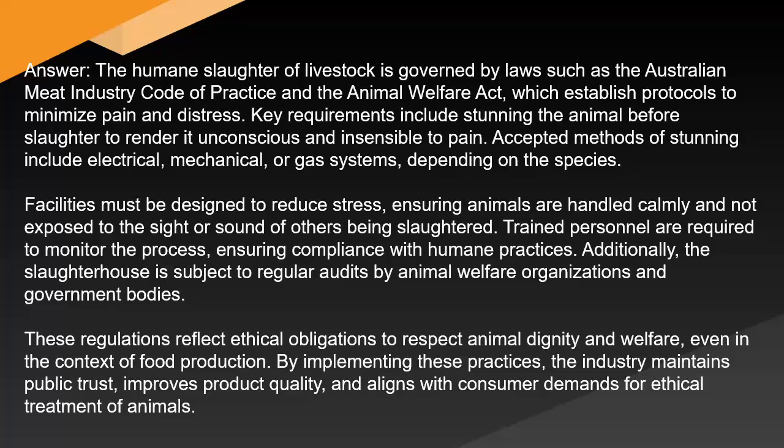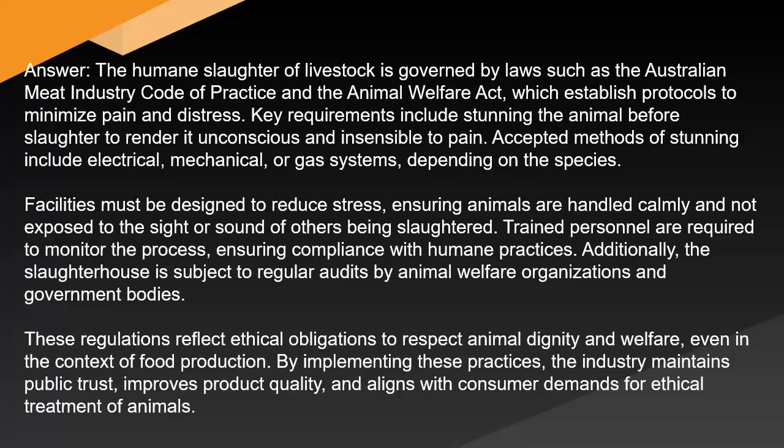Key requirements include stunning the animal before slaughter to render it unconscious and insensible to pain. Accepted methods of stunning include electrical, mechanical, or gas systems, depending on the species. Facilities must be designed to reduce stress, ensuring animals are handled calmly and not exposed to the sight or sound of others being slaughtered. Trained personnel are required to monitor the process, ensuring compliance with humane practices.